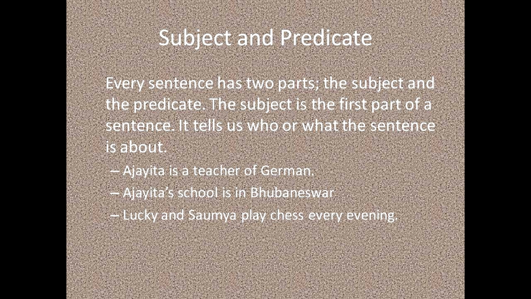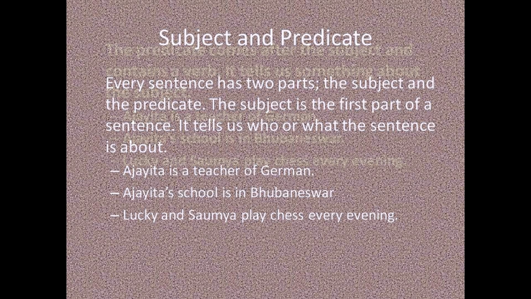Second sentence. Ajitya's school is in Bhubaneswar. What is in Bhubaneswar? Ajitya's school. So Ajitya's school is the subject and the rest is predicate. Next one. Lucky and Soumya play chess every evening. So what is the subject? Lucky and Soumya, and the rest all is predicate.